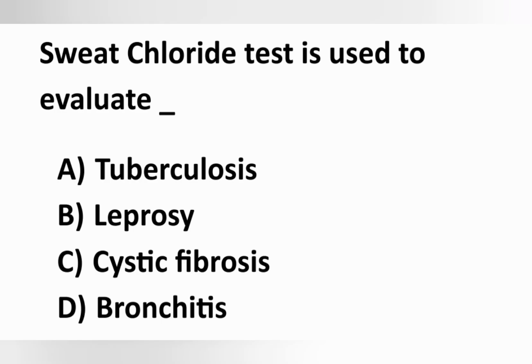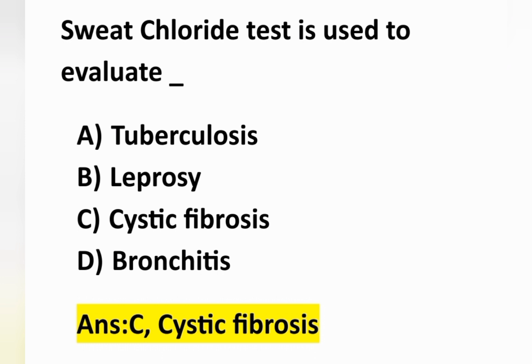Next question, sweat chloride test is used to evaluate: option A tuberculosis, option B leprosy, option C cystic fibrosis, and option D bronchitis. Sweat chloride test is for cystic fibrosis. Option C is the correct answer.